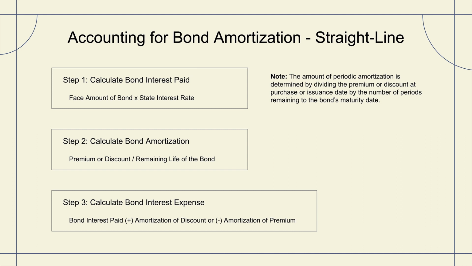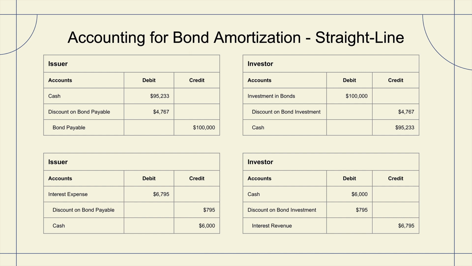We're going to take the face amount of the bond, multiplied by the stated rate, to calculate the bond interest paid. To calculate the amortization in Step 2, we're going to take the premium or discount and divide it over the remaining life of the bond. Then in Step 3, we're going to take the interest paid, and we're either going to increase it by the amortization of the discount or decrease it, if it's amortization of a premium, to determine the current period interest expense. Now let's look at this final topic through an illustration.